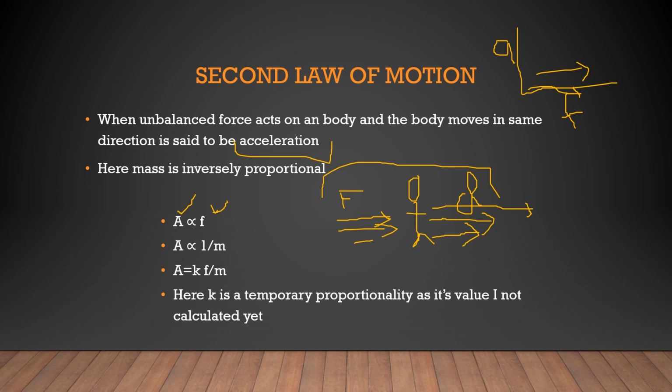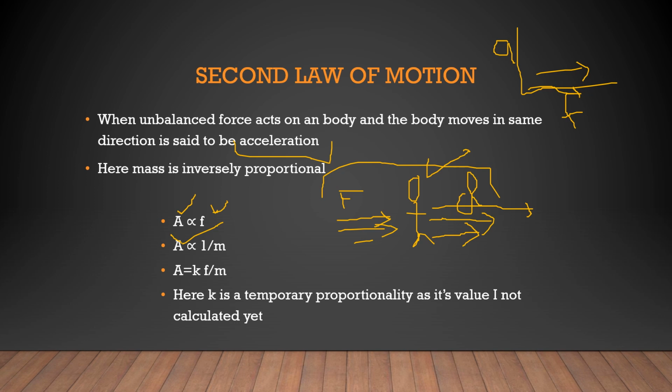Here the mass of the body also matters. If there is more mass, less acceleration would happen. If there is less mass, more acceleration would happen. So we say that acceleration is inversely proportional to mass.